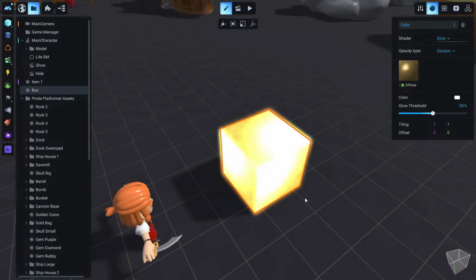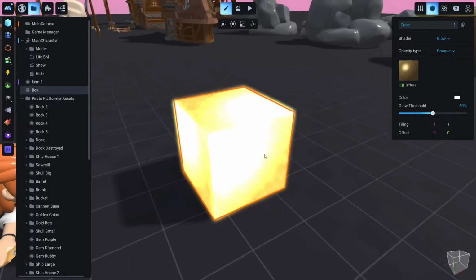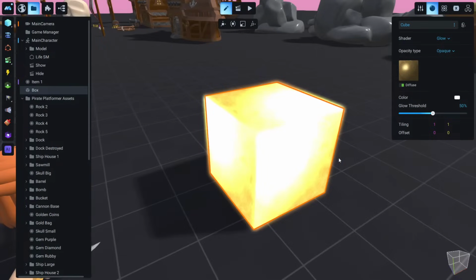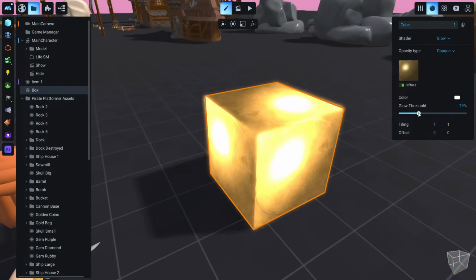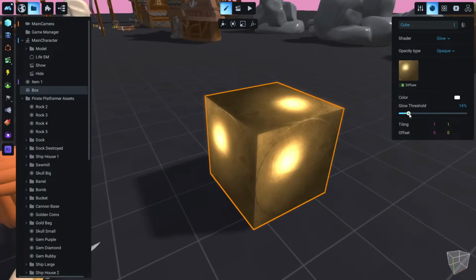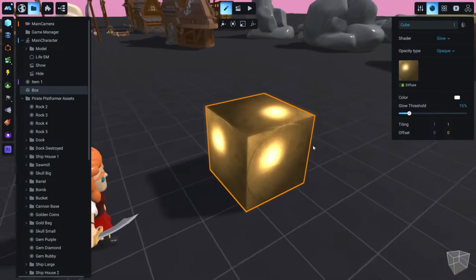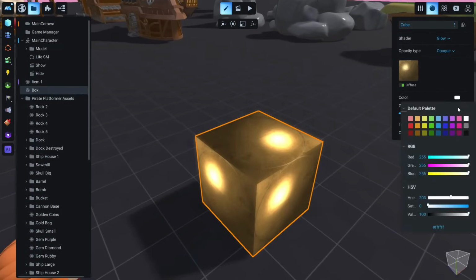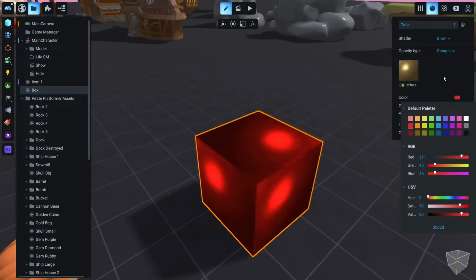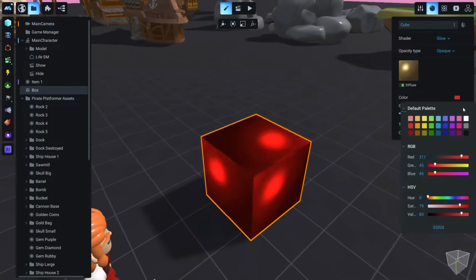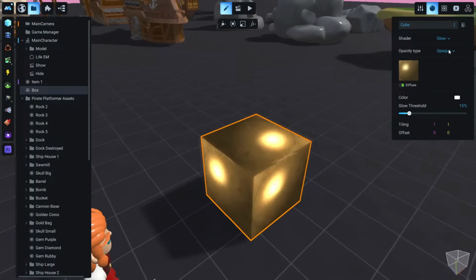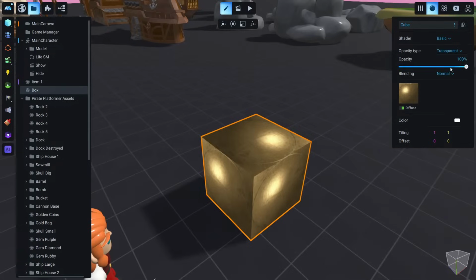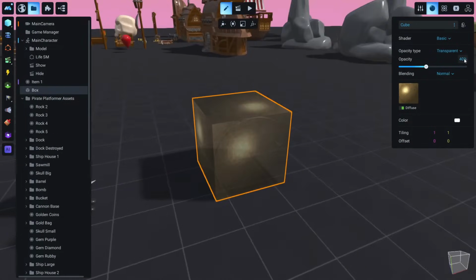Now this is also one of my favorites. It's the glow, and of course it makes things glow. The good value is around 15. This is a good value to have. Anything more than this makes things too bright in my opinion. And of course you can have different colors again, and we will see this a little bit later also. Of course, in Basic we can make it transparent. We can make it like this.